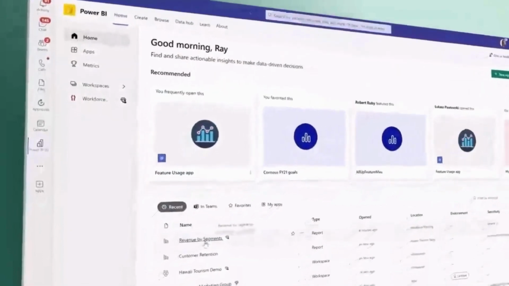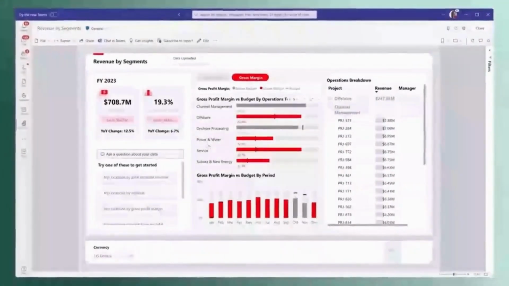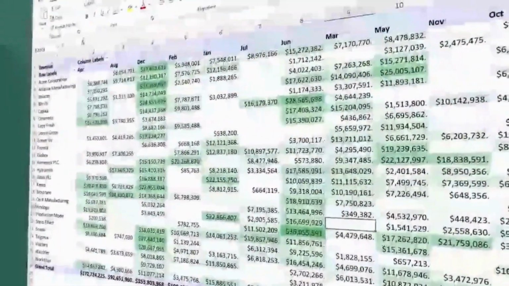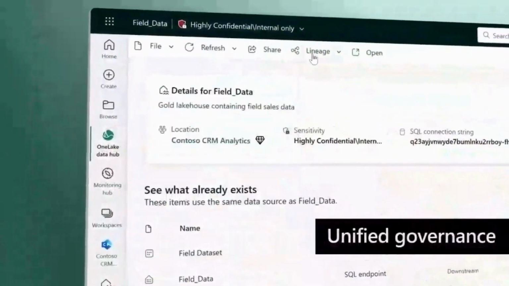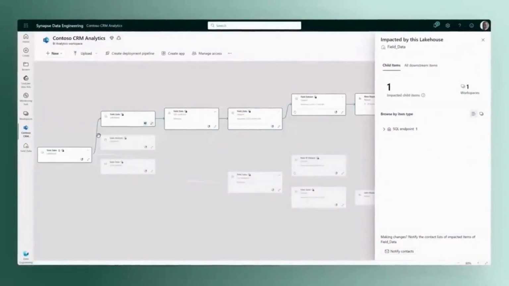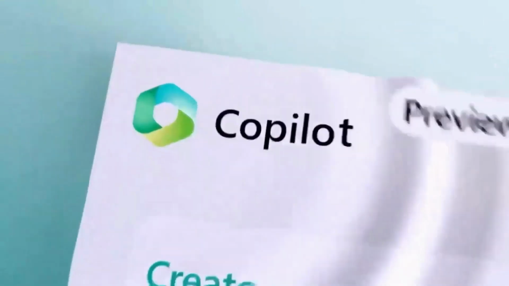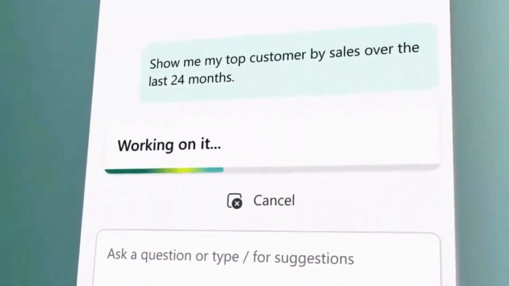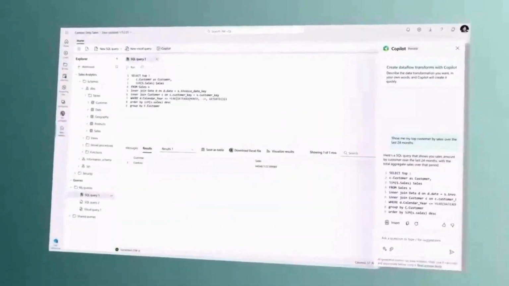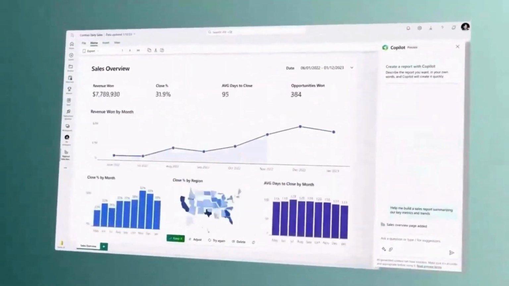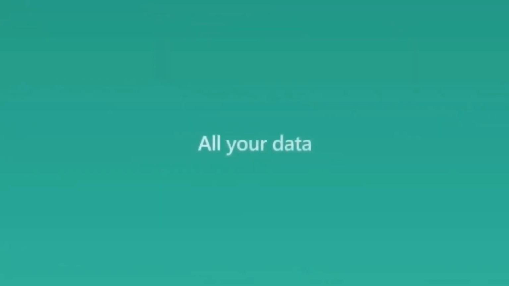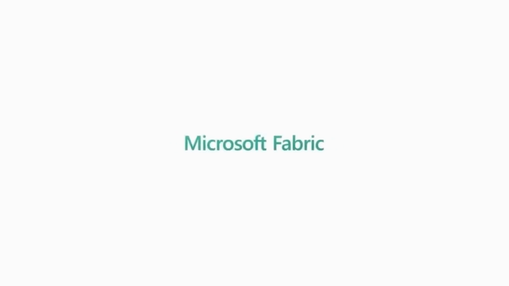And for business users, Fabric brings together data for collaborating and doing ad hoc analysis in Microsoft 365. Unified governance, security, and compliance is built in for all your data. And with Copilot from Microsoft Fabric, AI helps everyone be more productive, whether it's writing SQL statements, building reports, or setting up automations based on triggers. All your data, all your teams, all in one place. This is Microsoft Fabric.